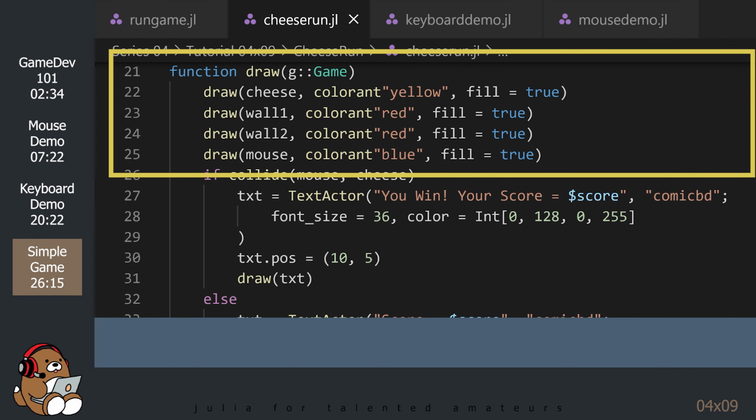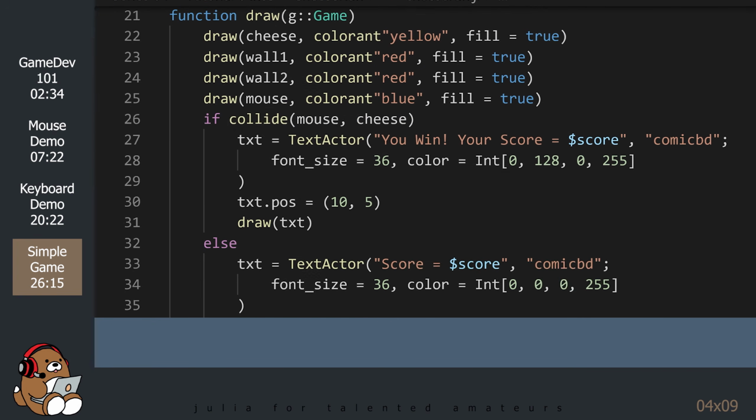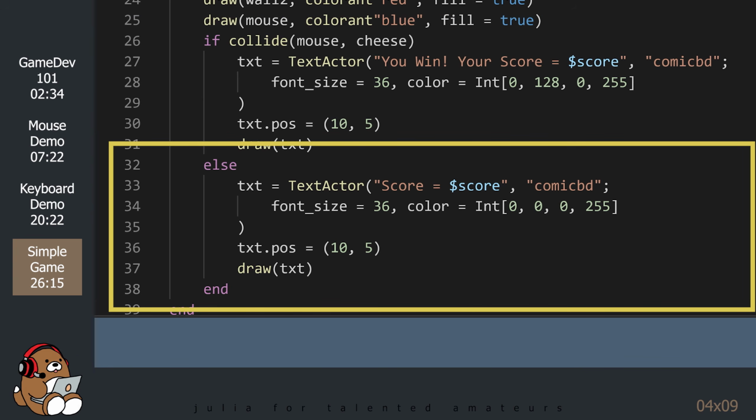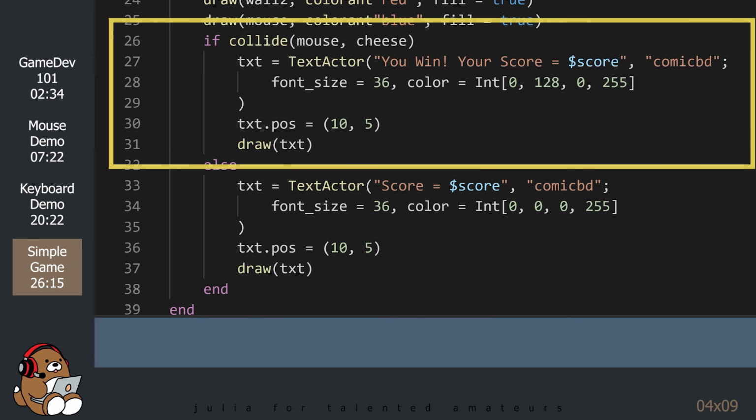The first few rows should look familiar, since it's just drawing basic shapes. The if-else conditional is being used to determine what text to print on the screen. While the player is moving the mouse actor around the game window, a score counter will display in the upper left corner of the game window. Once the player gets to the block of cheese, the text will change to display the final score.